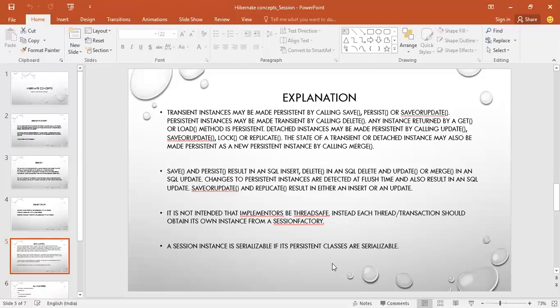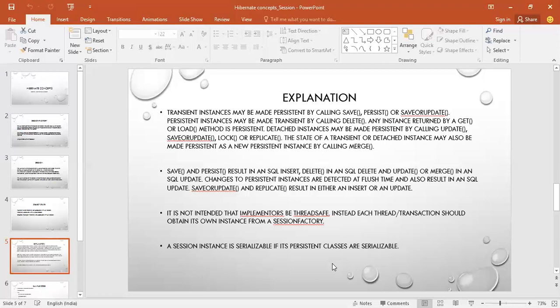So this is basically all about the concept of the session and the object states, and how the object state is getting changed. Session plays a major role. Through a session you will understand what the object state is. Based on the object state you will understand when a query is loading from the session, or when you are getting the data from the database.